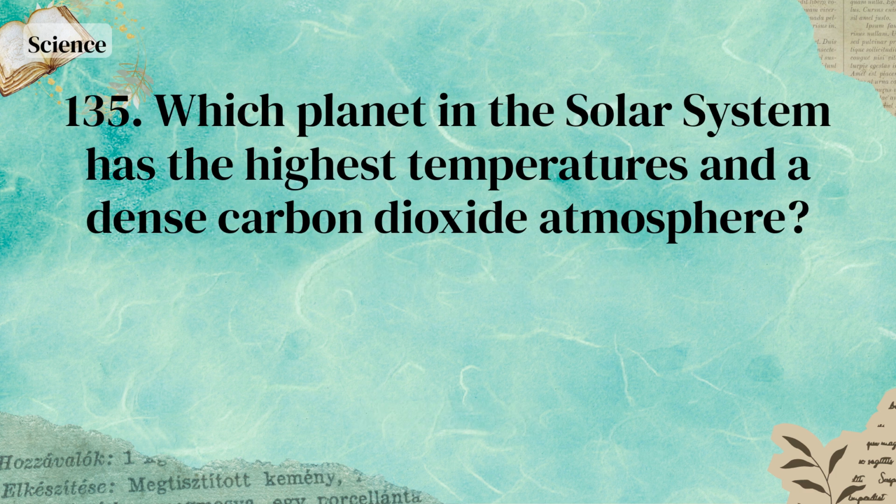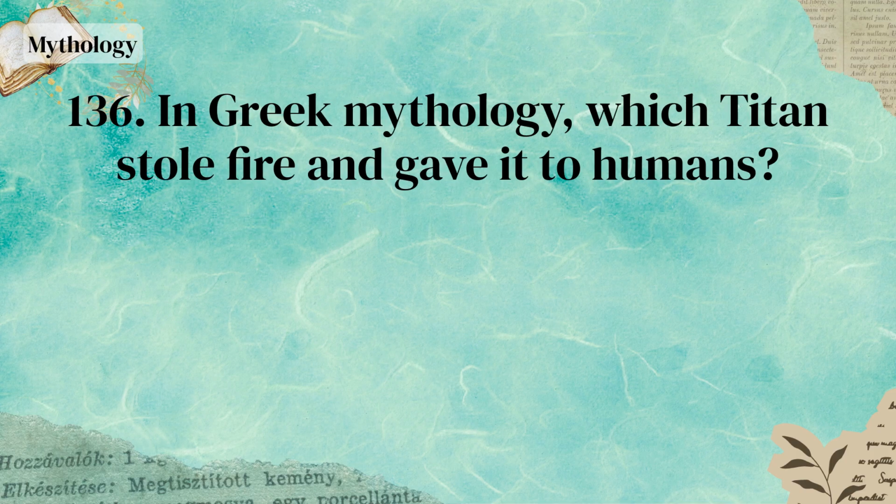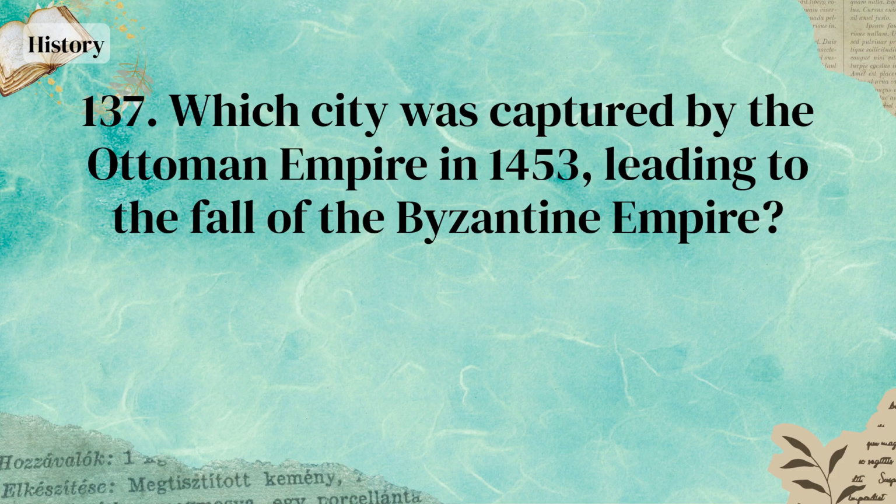Which planet in the Solar System has the highest temperatures and a dense carbon dioxide atmosphere? Venus. In Greek mythology, which Titan stole fire and gave it to humans? Prometheus. Which city was captured by the Ottoman Empire in 1453, leading to the fall of the Byzantine Empire?